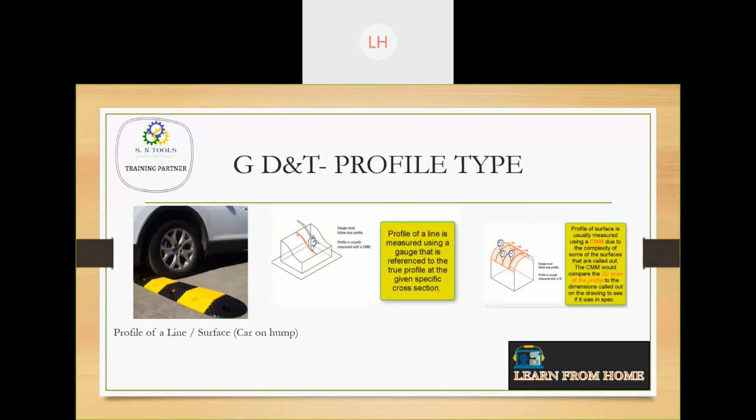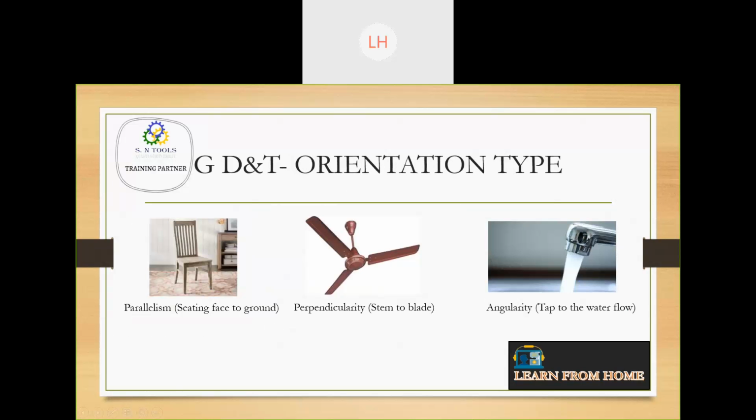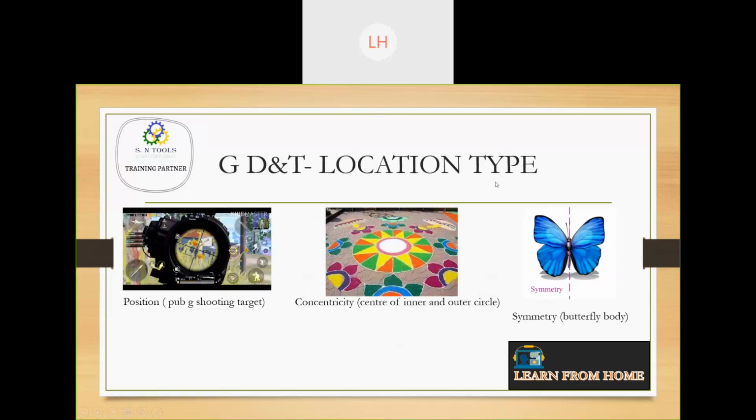In the profile you can observe the profile of a line and the profile of a surface. So it is the tire tracing the hump. Okay, this is the tire tracing the hump, you can observe here. Then we have parallelism, seating face to ground, perpendicularity stem to blade, angularity tap to the water flow. This is orientation type. Now we have location type.